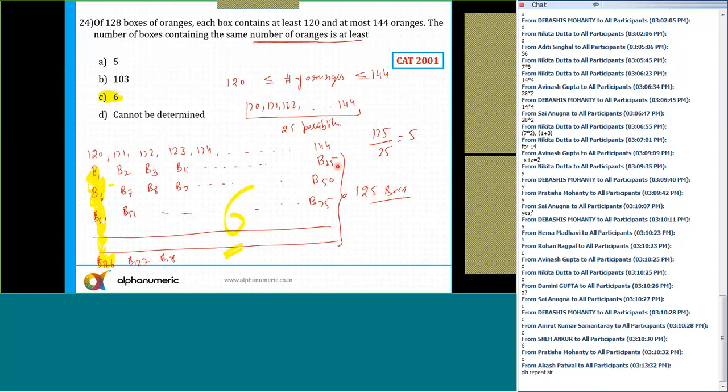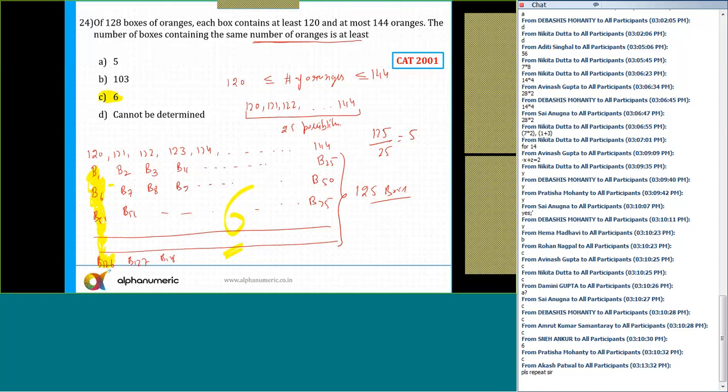So I can say if there are 50 boxes, in that case also I can say minimum 2 boxes will be there in which the quantity will be same. But if the number of boxes is 51, then in the 51st box, again the third row will start. So in 3 of the boxes, the quantity will be same.